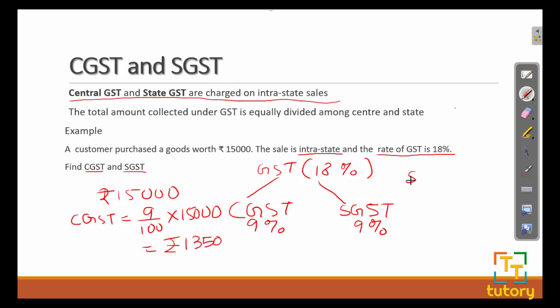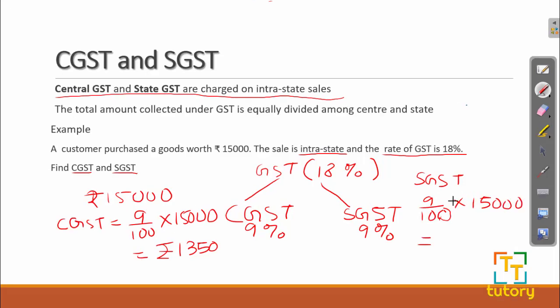Similarly, my SGST will also be 9% of 15,000, which will be same as CGST, that is 1350. So this is all about CGST and SGST. The main point to remember here is that CGST and SGST are charged on interstate sales, and the total amount of GST that is collected is equally divided among the center and the state.